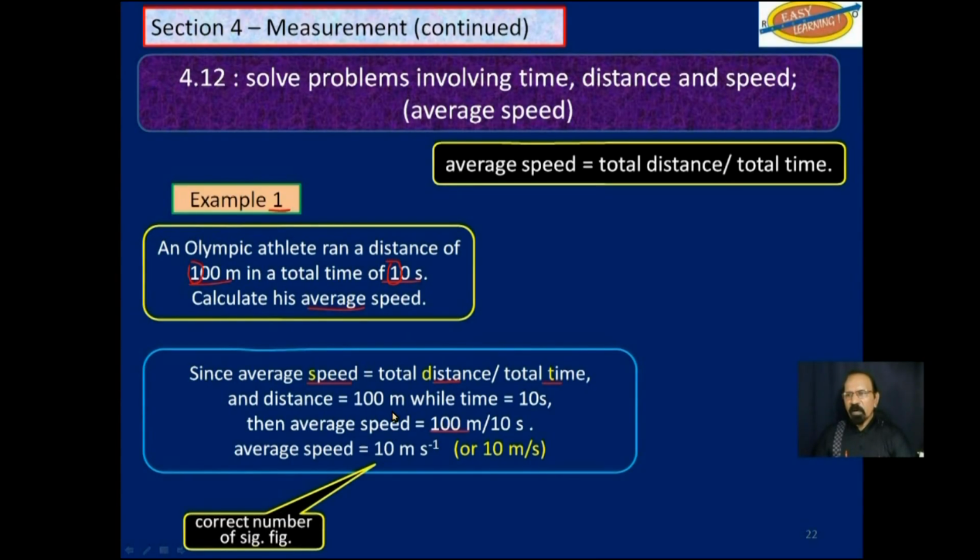We divide 100 meters by 10 seconds and we get 10 meters per second. This has the correct number of significant figures, 1. But to make sure that everybody understands that you are rounding off here, you take half of that 10 position, which is 5, so you get 10 plus or minus 5 meters per second.